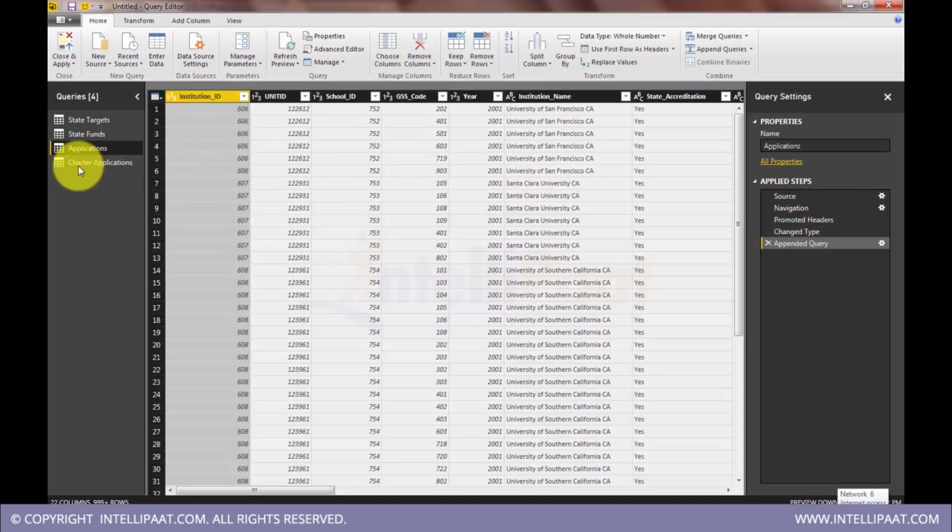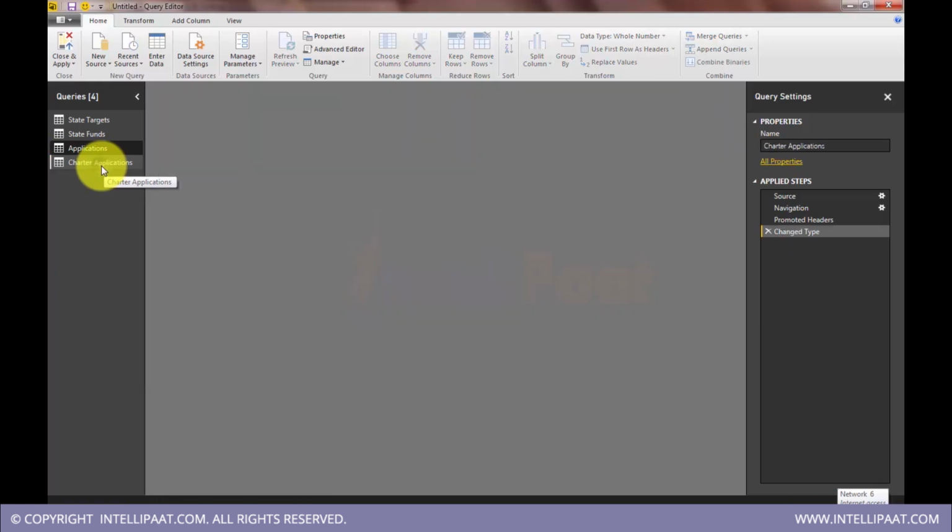So that additional charter applications have been appended to this original set. Now that we have appended data here, can we delete this? No, we don't need this, right? We can delete this. Can we do that? Try.